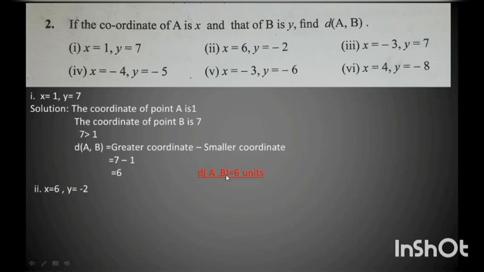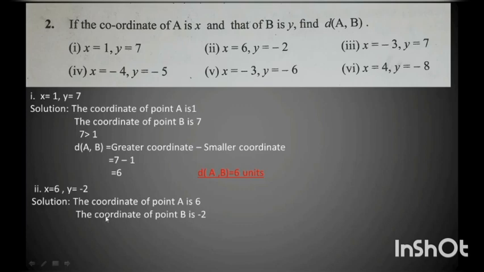Next, second sum: x is 6 and y is -2. Again we know the coordinate of A is x and the coordinate of B is y. So first we write the statement: the coordinate of point A is 6 and the coordinate of point B is -2. Now we compare 6 and -2. We know that the positive number is always greater than the negative number. So 6 is greater than -2.